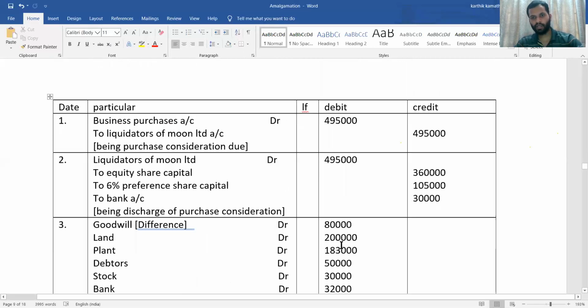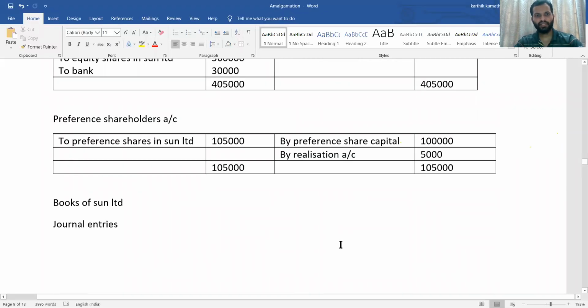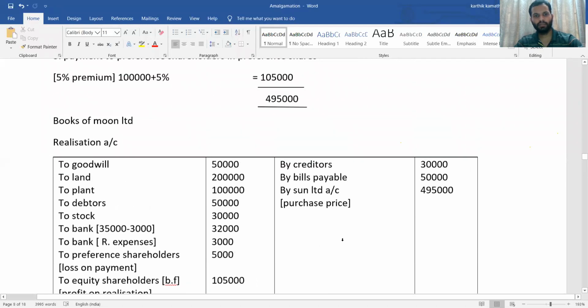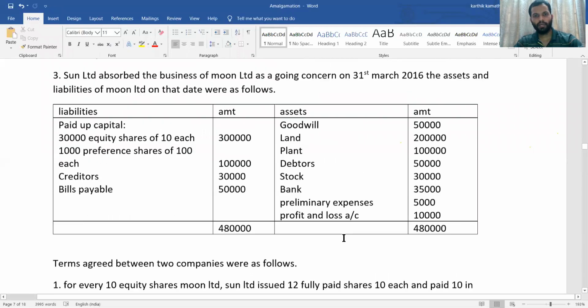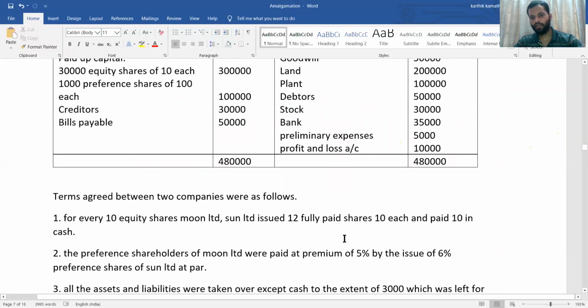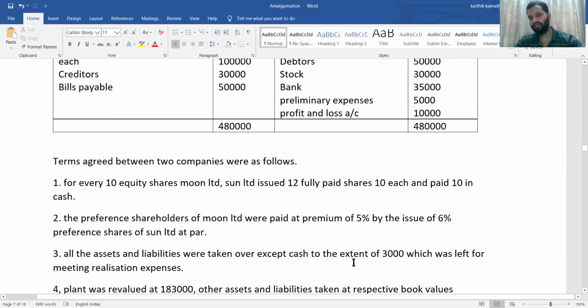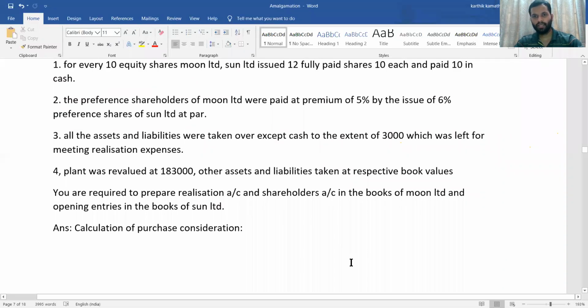So this is a 12 mark problem. Yes, this is a 12 mark problem. You can see, very simple. I can't say that this is simple because it is lengthy in nature. You need to pass the entry.